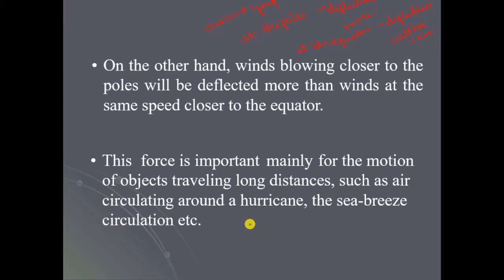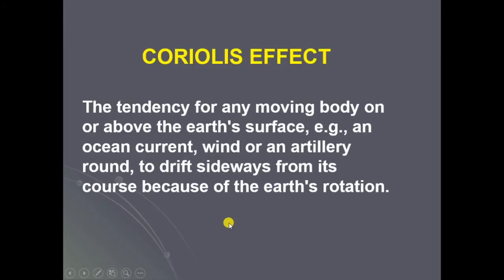This force is important mainly for the motion of objects traveling long distances, such as air circulating around a hurricane, the sea breeze circulation, etc. So where is this force useful for us? This force helps to understand the motion of objects traveling long distances, such as hurricanes, tornadoes, and the sea breeze circulation, etc. So let's go into the details.